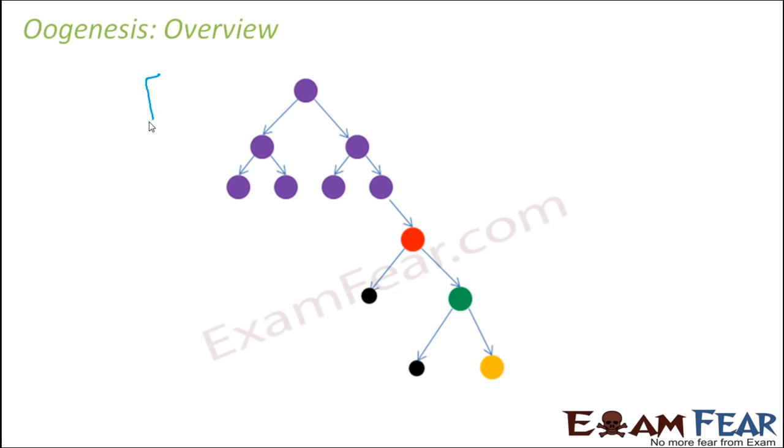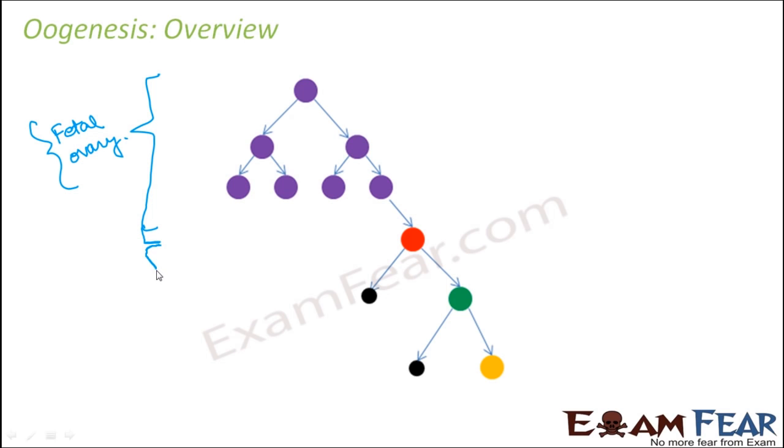All these stages take place in the fetus. These changes take place in the fetal ovary. In the fetal ovary itself, a lot of oogonia are formed and the number of oogonia remains fixed. No further addition happens later throughout the lifetime of the female. Right? So then what happens? Some of these oogonia differentiate to form the primary oocyte, and then this primary oocyte gets arrested in prophase 1. It remains arrested till it reaches puberty.